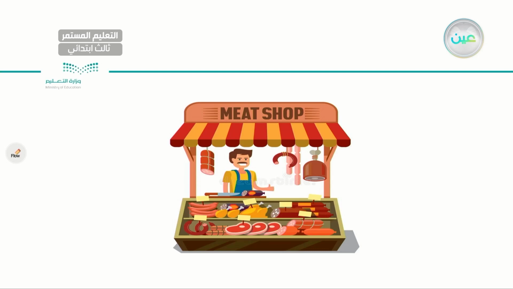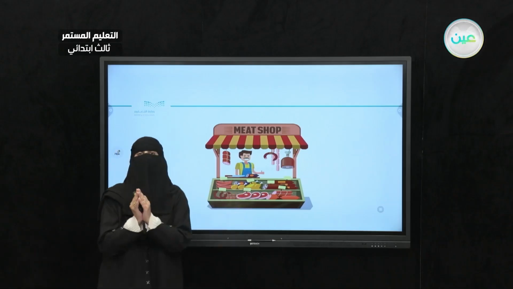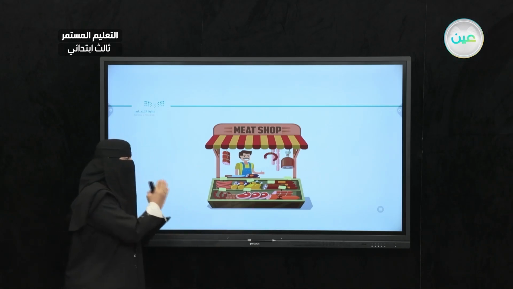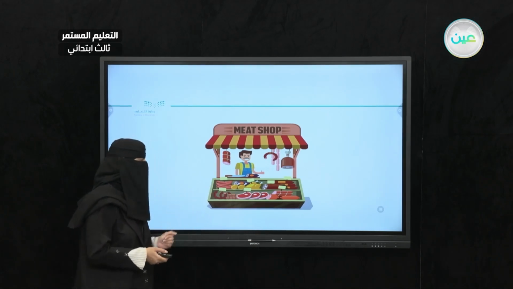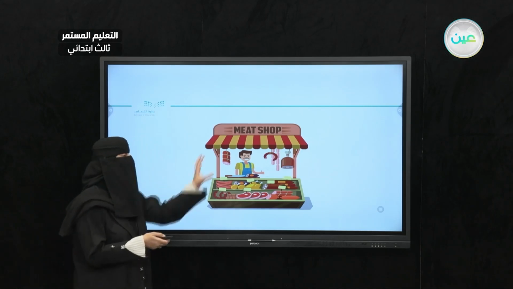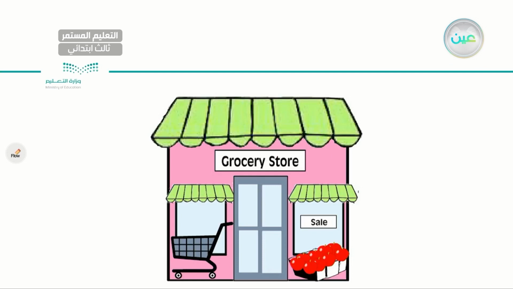How about the next one? Here we have a meat shop, or we might say a butcher's shop. We cannot buy fruit and vegetables from here, but we can buy meat, very good. We can buy chicken, fish, sausages, steak. So we can buy things other than what we can buy from the grocery store. This is again a grocery store that we can buy fruits and vegetables from.